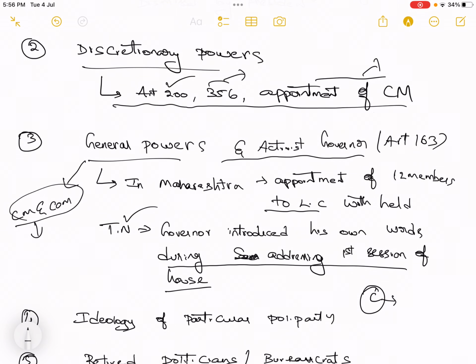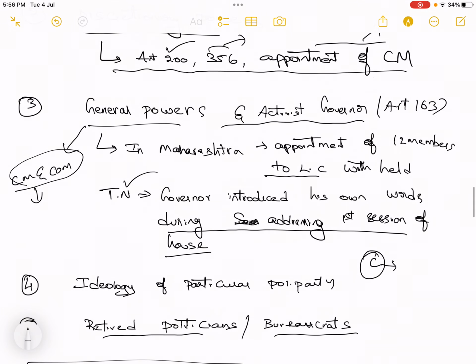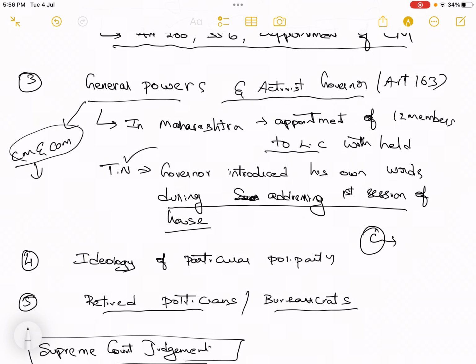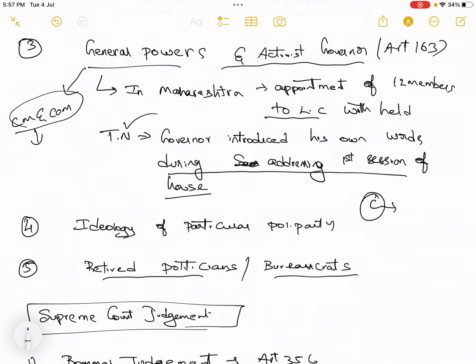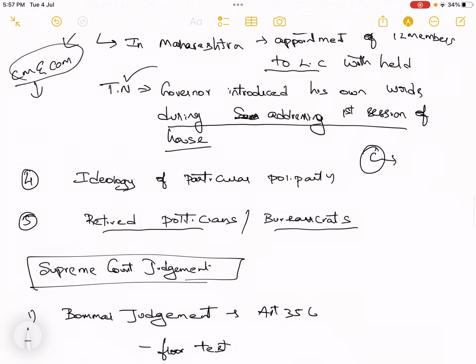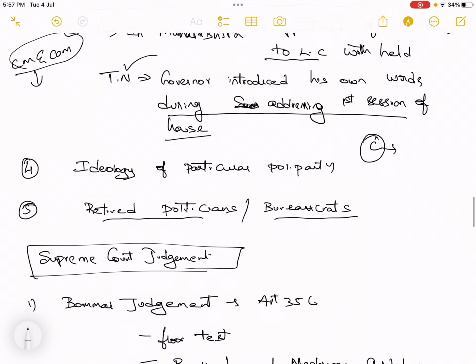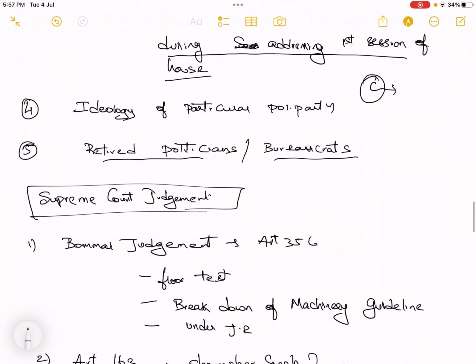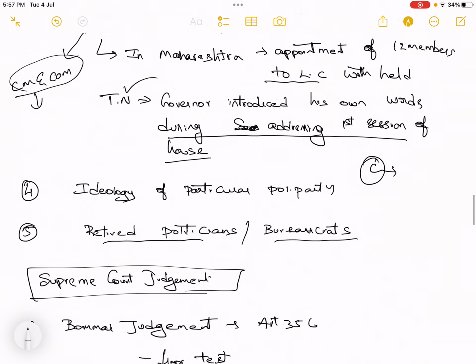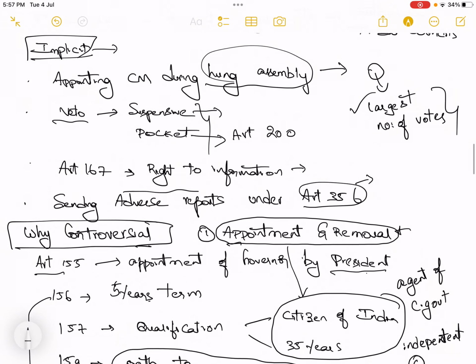These recent examples, like the recent dismissal of the minister in Tamil Nadu, which I have not mentioned here but have shared an article on the Telegram channel, should be given to get very good marks. Then the ideology taken by the governor instead of constitutional values, then retired politicians or bureaucrats being appointed as governor. These are the various issues showing how the governor position has become controversial.